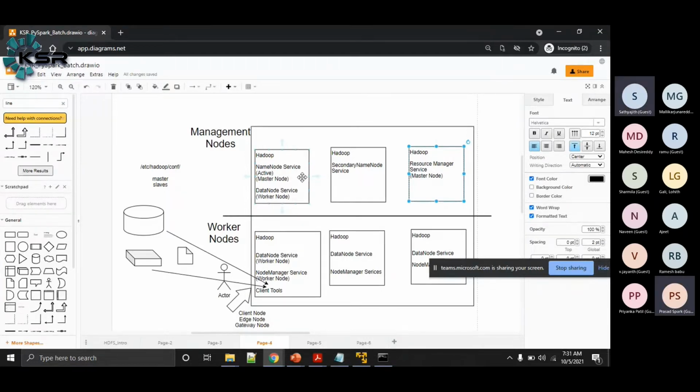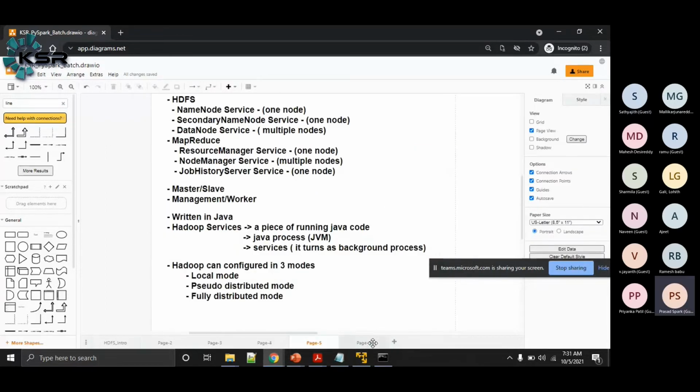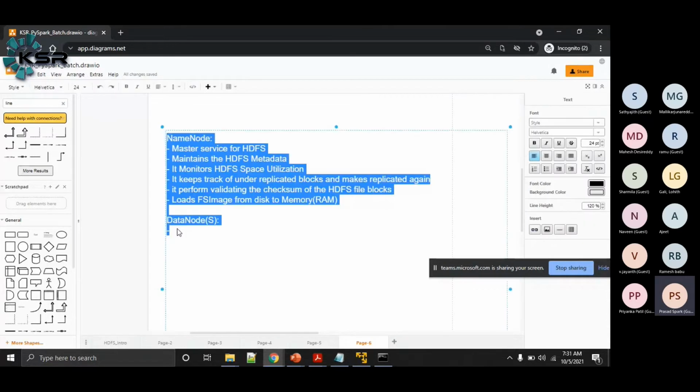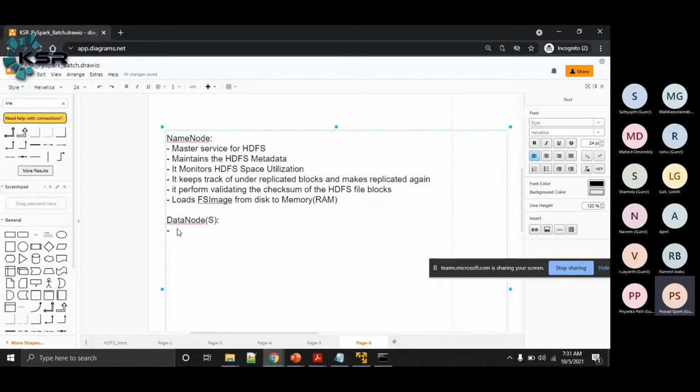Okay, it's possible. So now coming to the data node services. What will the data node services do? These data node services mainly store the blocks of HDFS files. They will store HDFS blocks of data. That's what they will be doing.